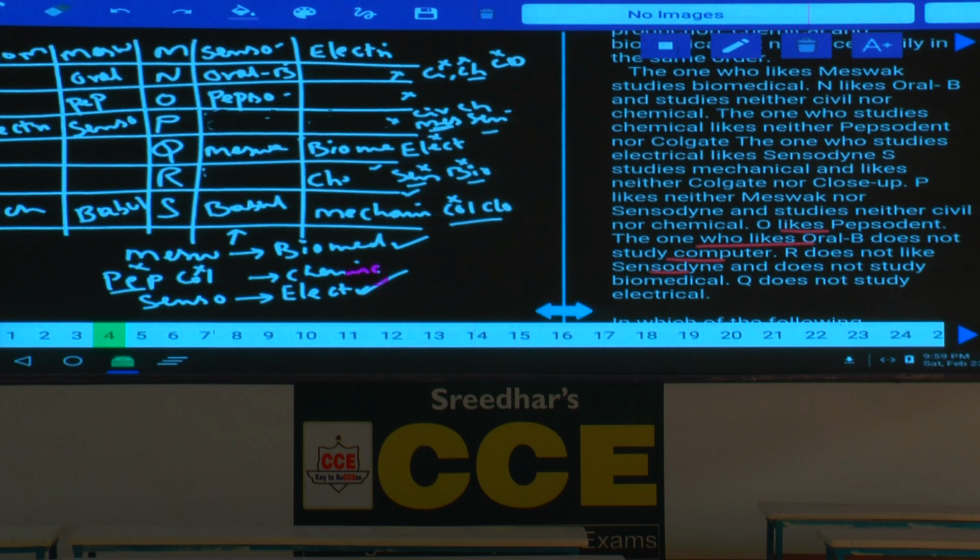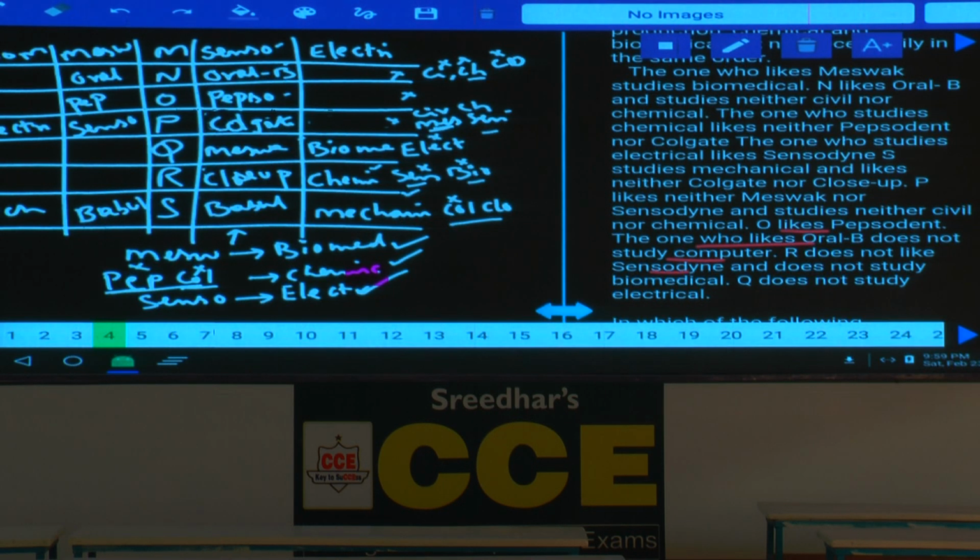If R studies chemical, then what is left over here? Now this person R cannot be Colgate as well, because the one who is studying chemical does not like Pepsodent or Colgate. Now this R is studying chemical, Colgate is ruled out, and this must be close-up. If this is close-up and this is Colgate. Done with this? Now Pepsodent and Colgate, chemical is ruled out.